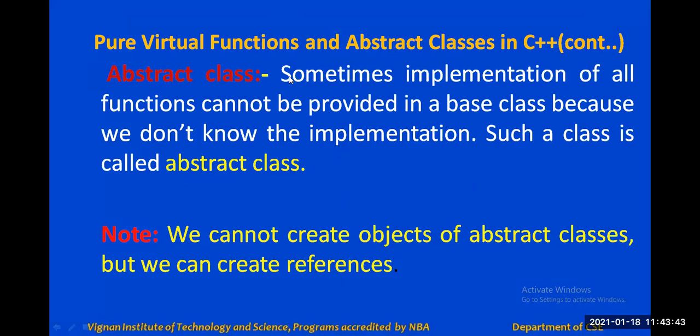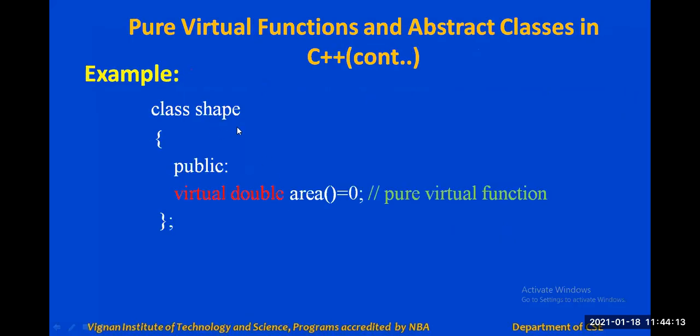That is the same thing the abstract class definition tells us. Implementation of all functions cannot be provided in a base class because we don't know the implementation. Such a class is called an abstract class, or we can also define it as a class having at least one pure virtual function. Now, can we say shape is an abstract class here?